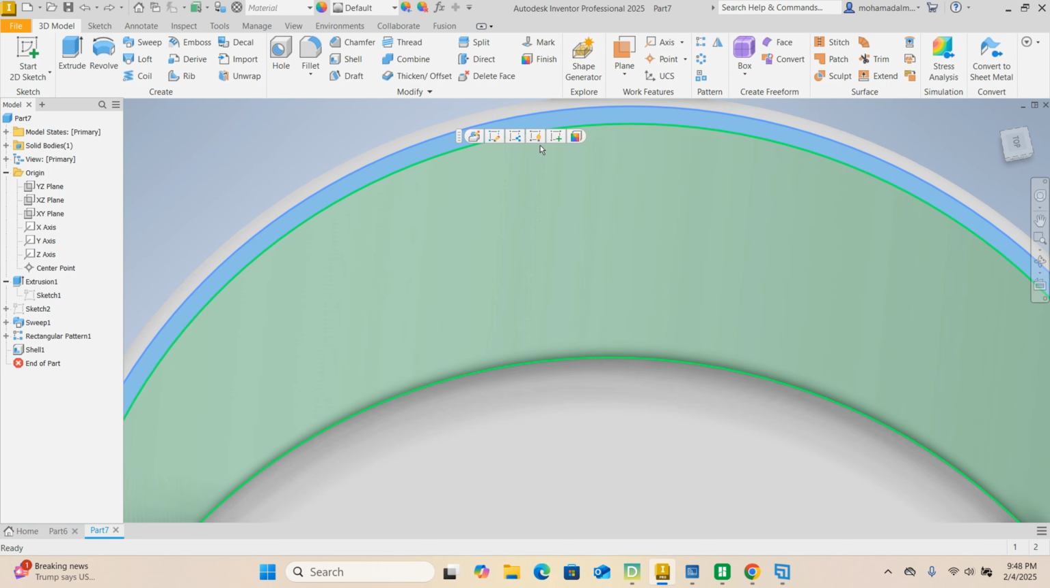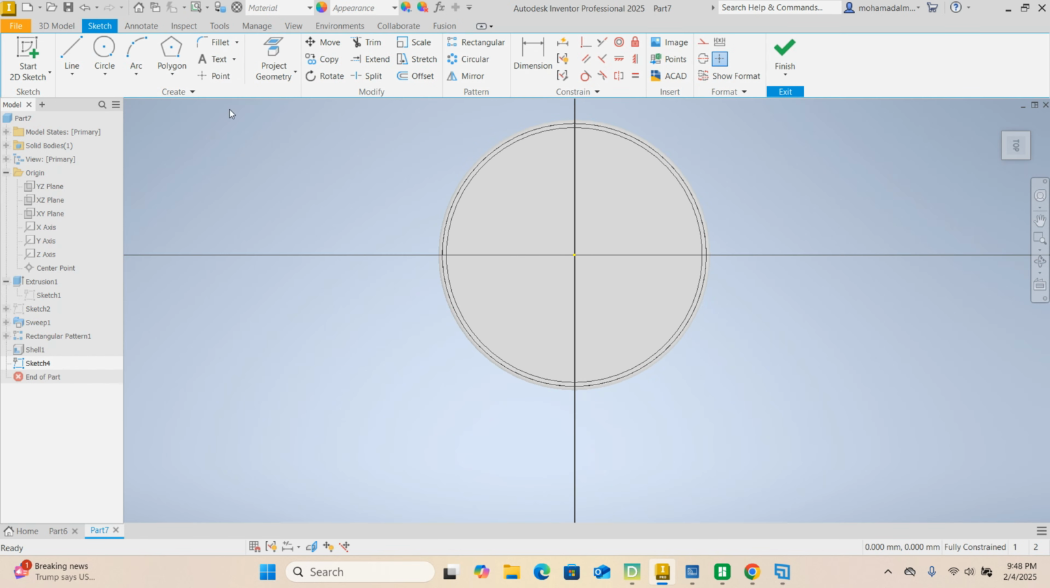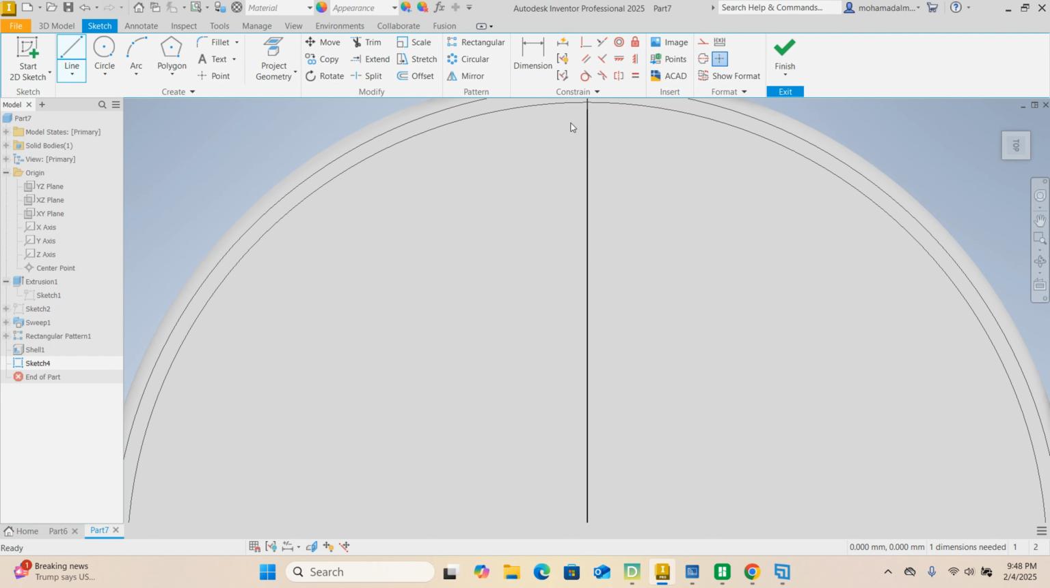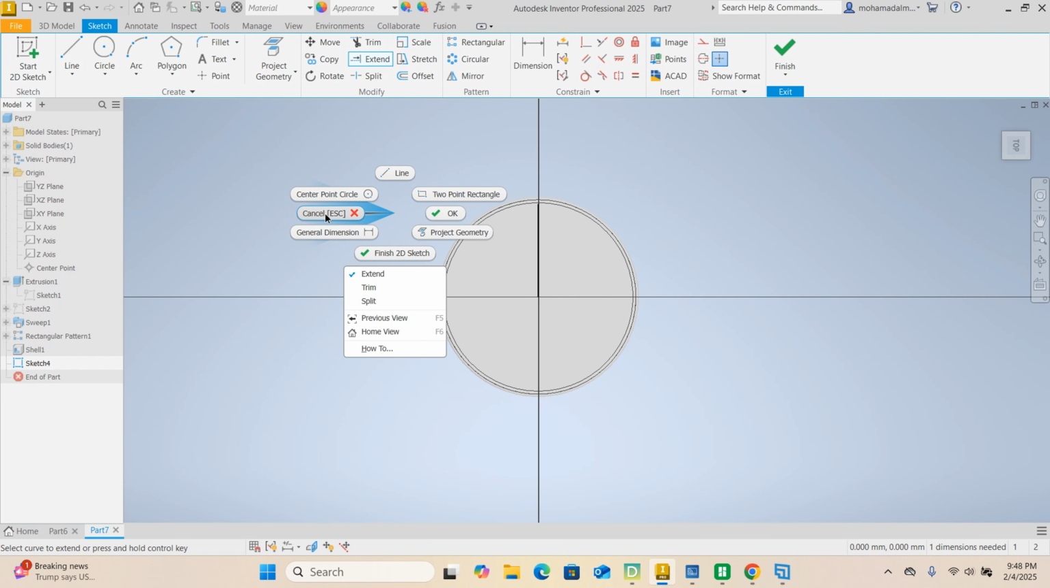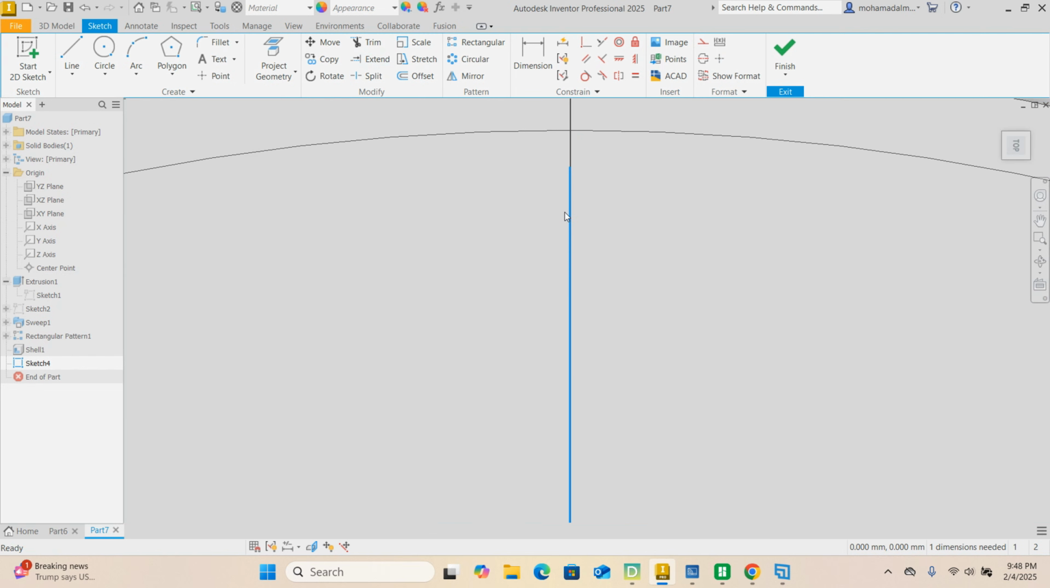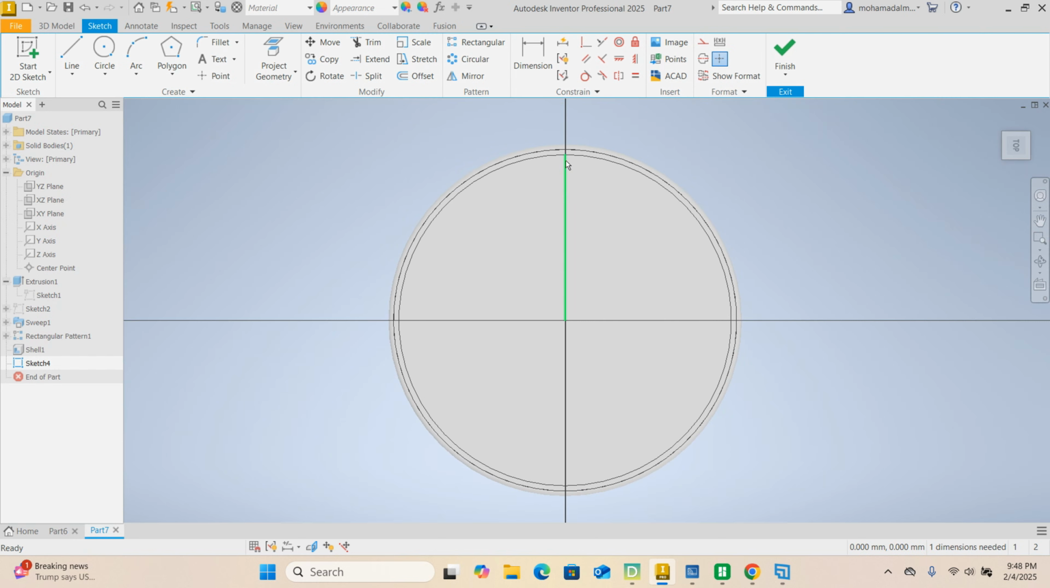So to do this, let's go ahead and select this part and start a 2D sketch on it. Draw a line from here to there. Let me undo that. I can do better. Let me draw this line again from here to this point. Draw another one to this point.